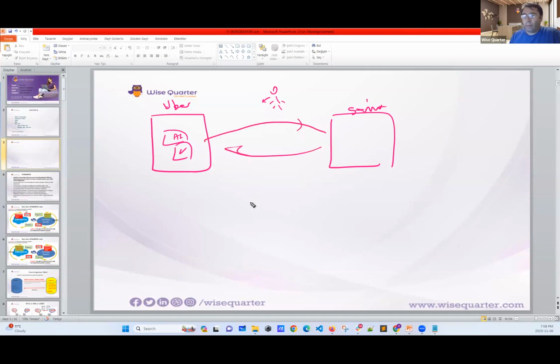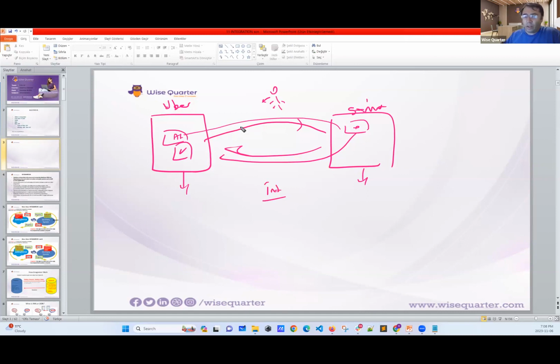For example, we have the address of the user. We have to pass the address to Google Map, and then we need to fetch data from Google Map. Two different applications are talking with each other. This is called integration.